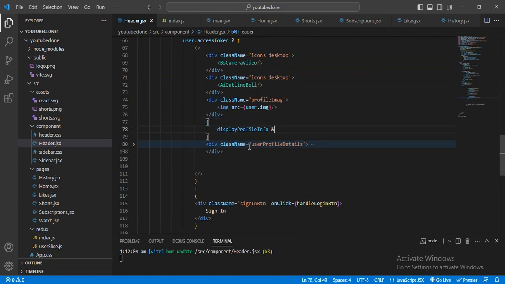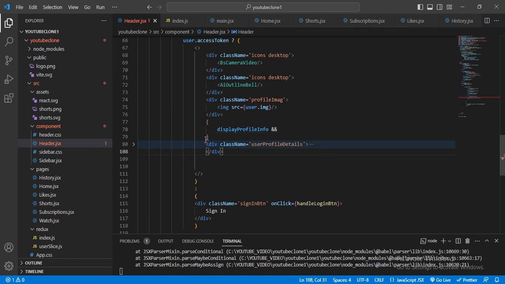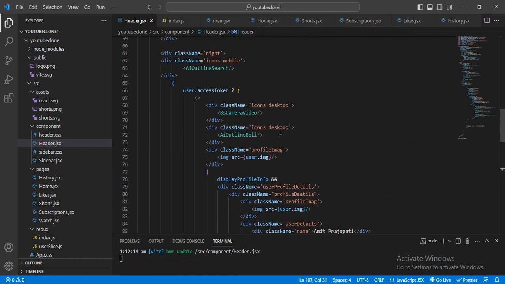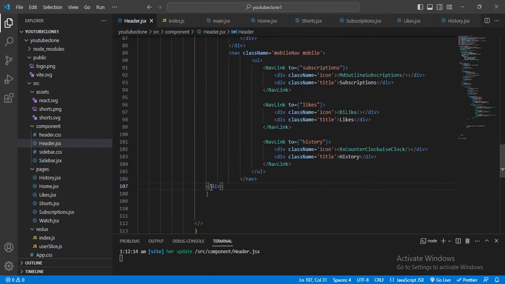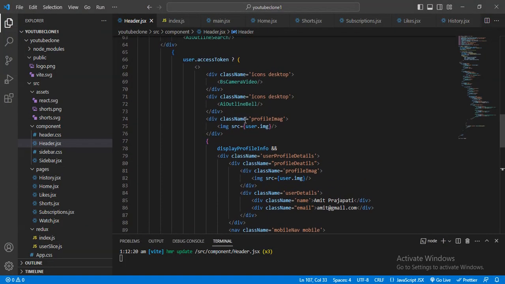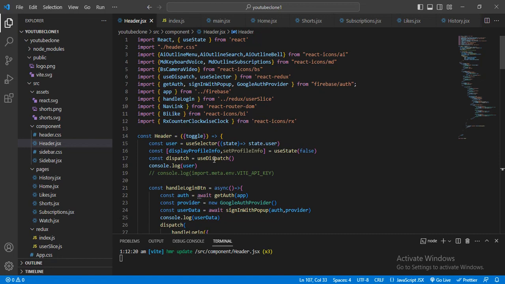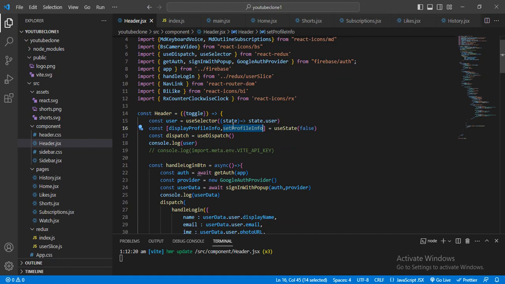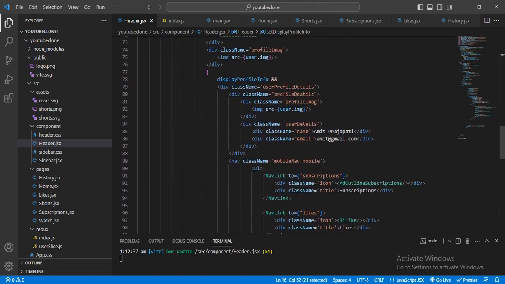Here I will give the ampersand, and just cut from here, and here I will paste this, and let me format it a little bit. This part will be done, and here see it will be gone, and when I use the toggle, then this will be displayed. For that toggling purpose, just copy this set display profile inform. Here I want to give the display, just copy this, and when I click on the profile image,